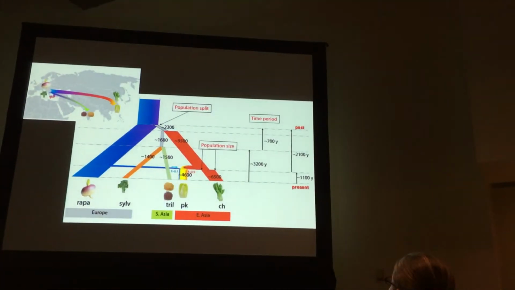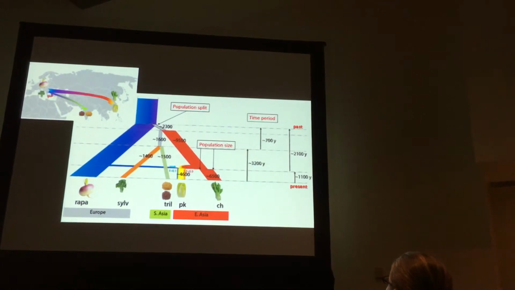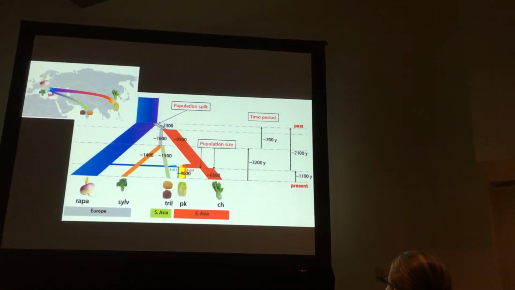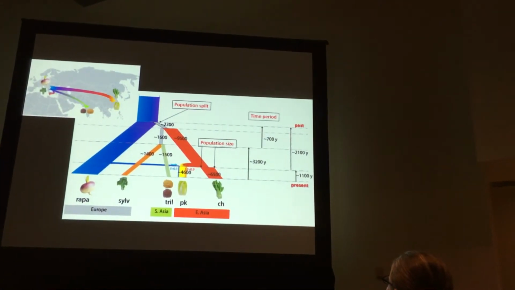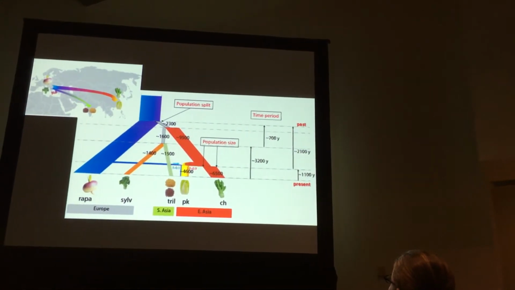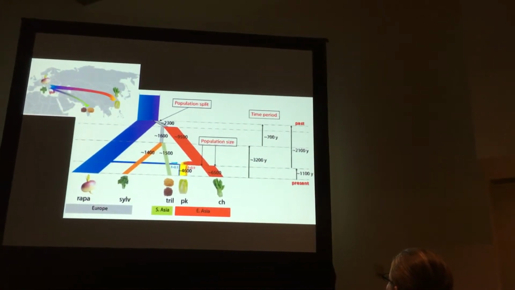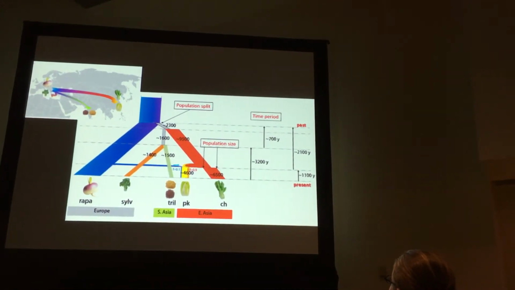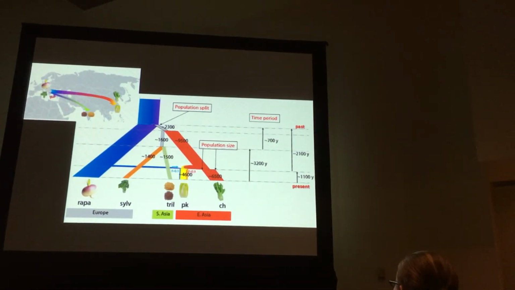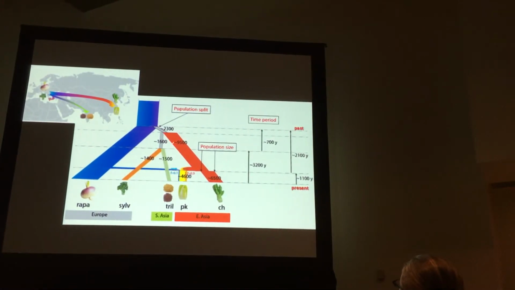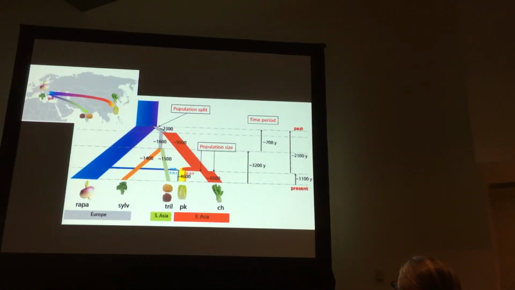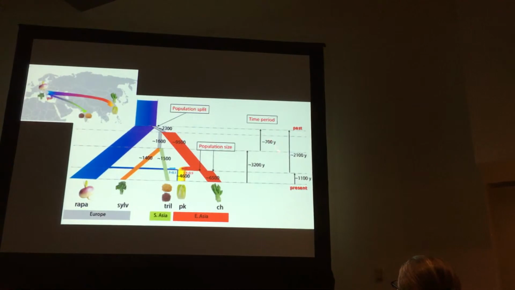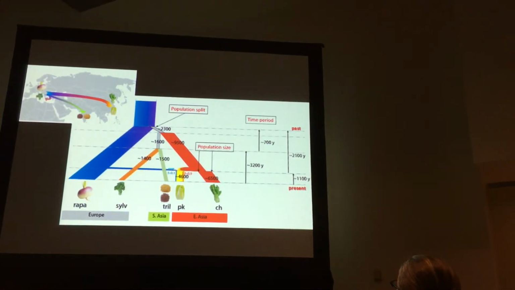So when we put everything together, here is the demonstration of what we found. On the y-axis is the time from present to the past. And these different blocks represent the populations and the population splits. The width of these blocks represents the effective population size. I have labeled the estimated effective population size of these branches, and these numbers represent the divergence time.